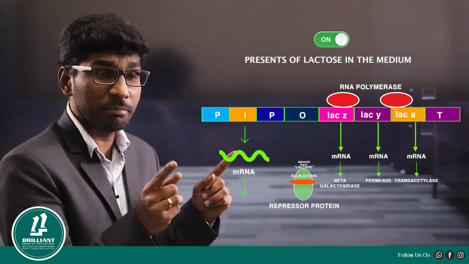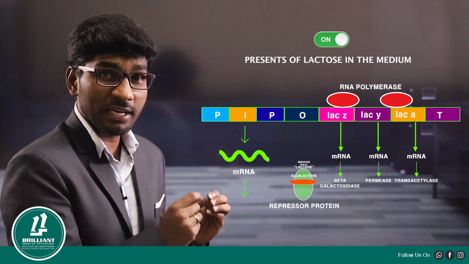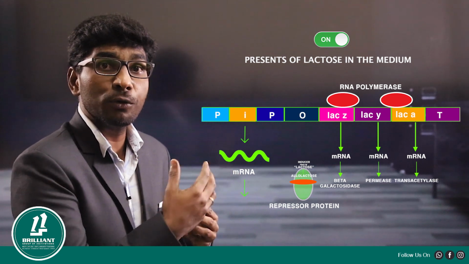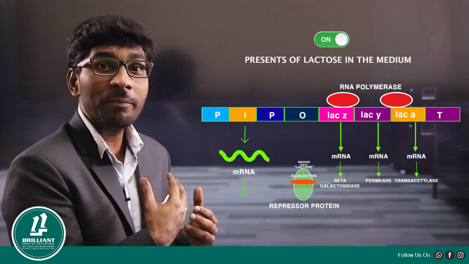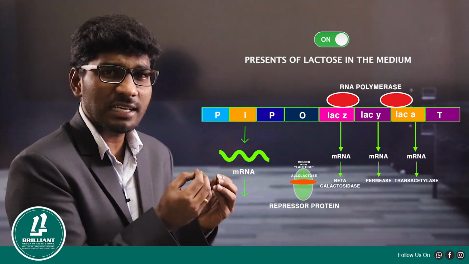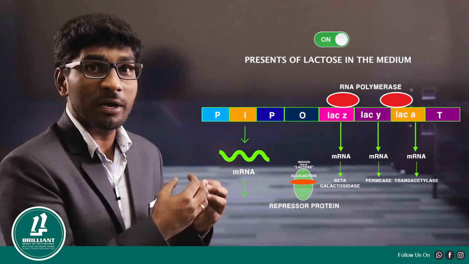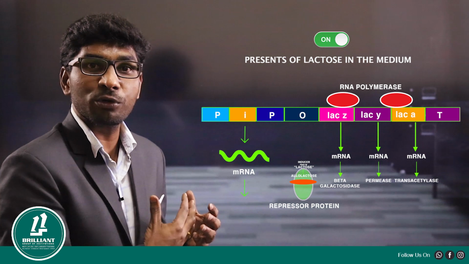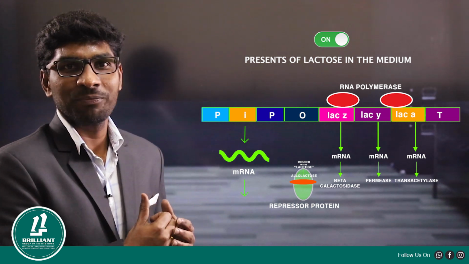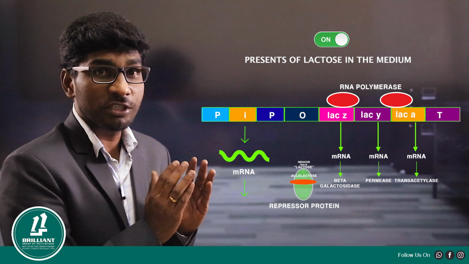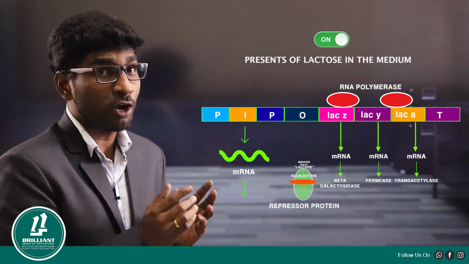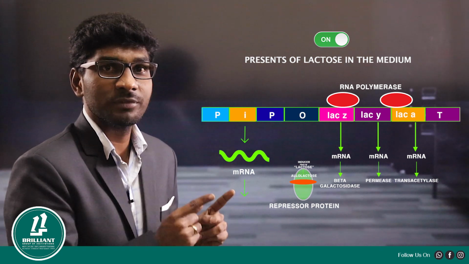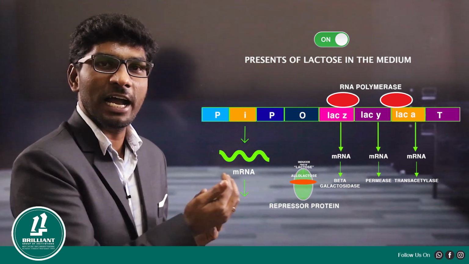And the permease enzyme, remember here, look at here. When the permease enzyme increases in a bacterial cell, it allows more lactose from outside to inside. I told you initially a small amount of lactose enters the bacterial cell, but once the permease enzyme concentration increases in the cell, it allows more lactose from outside to inside. I told you it is a tube-like protein which is bound to where? The plasma membrane. And the very important point here, what? The permease enzyme can increase the permeability of the bacterial plasma membrane to lactose.